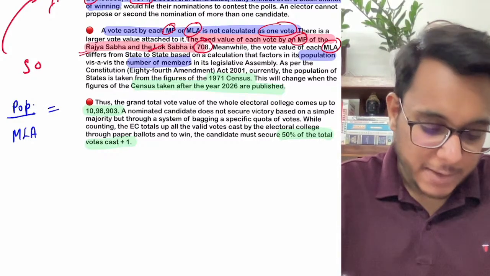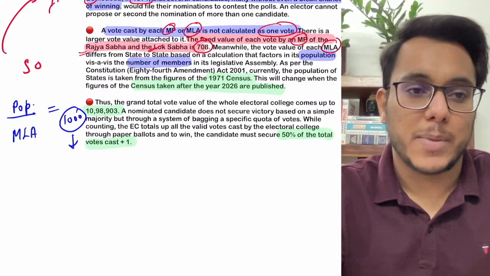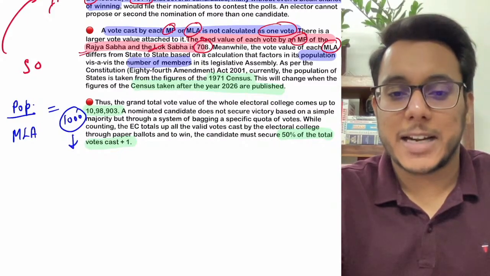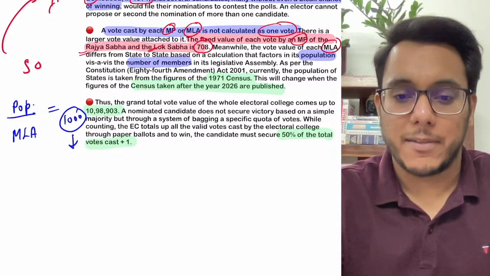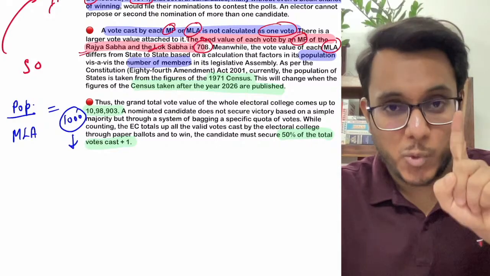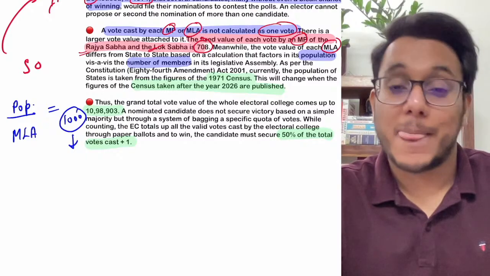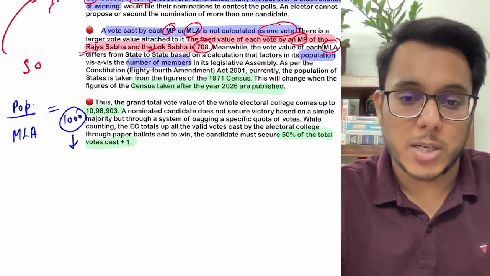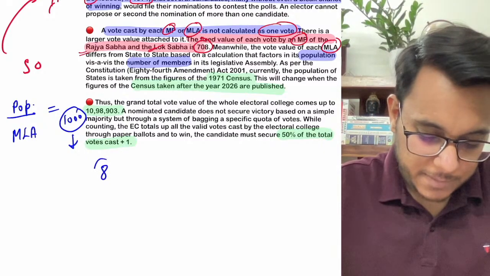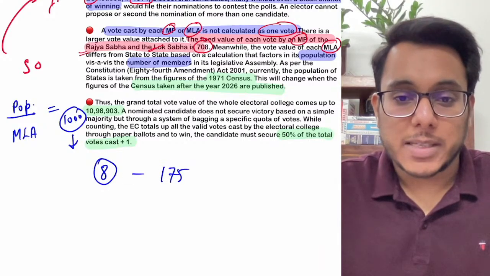Whatever number comes will then be divided by 1000, and on that basis the value of the vote can be determined. Now on this basis, guys, the different states have different values. For example, one vote of an MLA of Maharashtra has a value of 175. When you talk about smaller states, for example Arunachal Pradesh, the value of an MLA's vote is very less, just 8. Clear? Maharashtra 175. Is it clear or not? So this is something that is there.